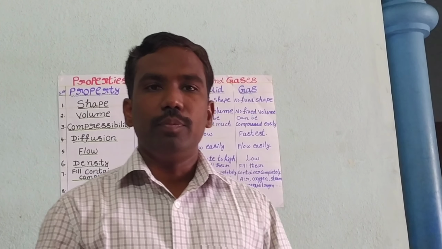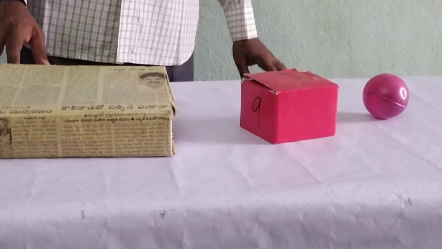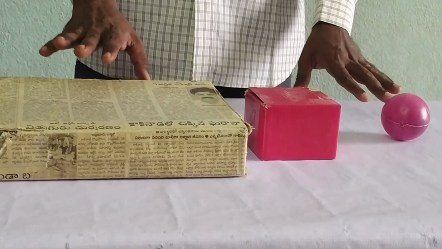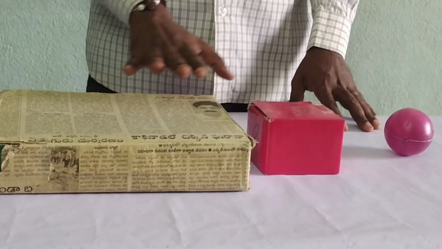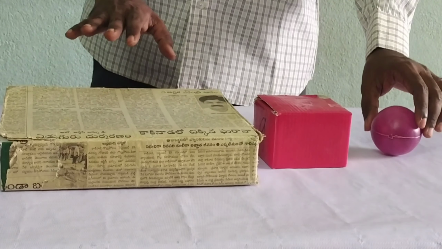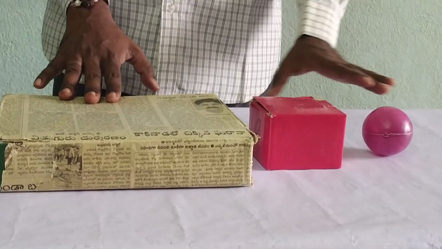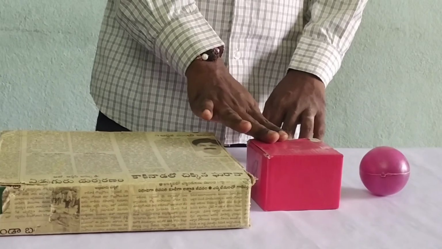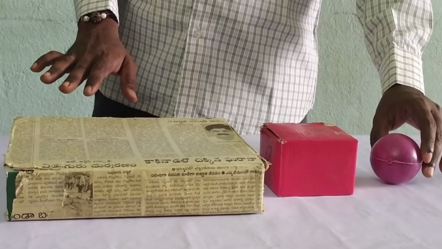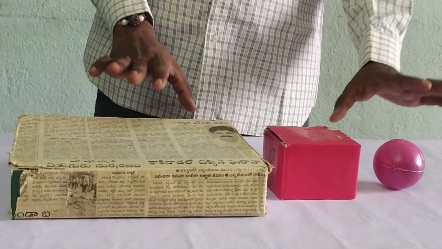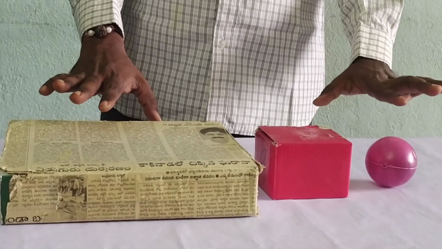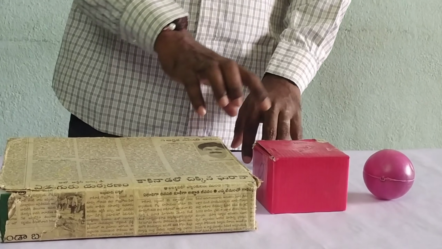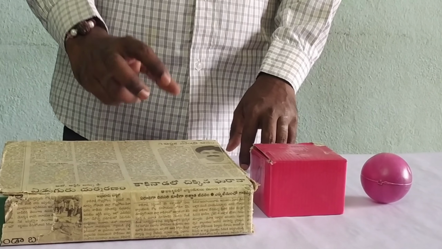Look here. There are some objects, that is a book, a box and a ball. This book is in the shape of a cuboid, this box is in the shape of a cube, and this ball is in a spherical shape. That means these three substances have a fixed shape. And these three substances also have a fixed volume.